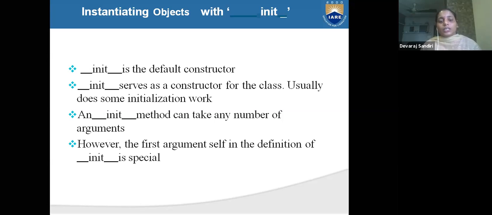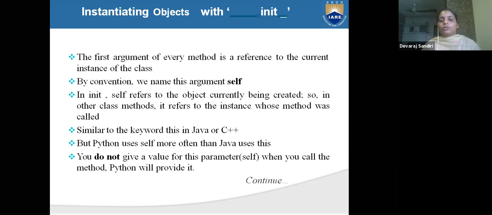Self is in the definition of init. The first argument of every method is a reference to the current instance of the class. By convention, we name this argument self. In init, self refers to the object currently being created. So in other class methods, it refers to the instance whose method was called.